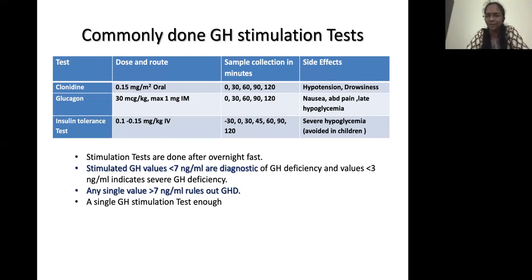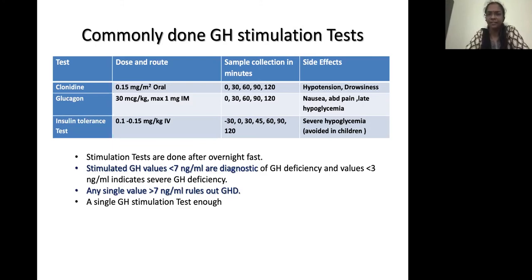The insulin tolerance test is not done, even in adults, because of the risk of severe hypoglycemia. It should be avoided in children. In children, what we follow is the clonidine stimulation test. Glucagon, again, is a very costly drug, not easily available. So again, the clonidine stimulation test is the one which we do.